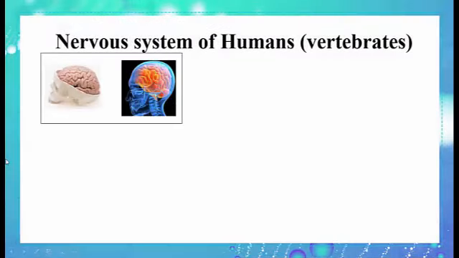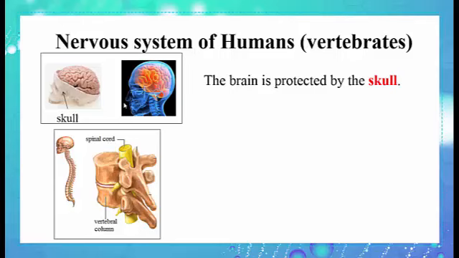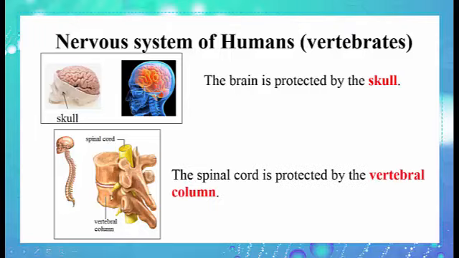If we look at the brain, it's not free in our head. We have something called the skull, made up of bones. So the brain is protected by the skull. So for example, if we fall down, we don't damage our brain directly. The brain should be protected by the skull. Same as for the spinal cord. The spinal cord at the level of the back is not free. It should be protected by the vertebral column.